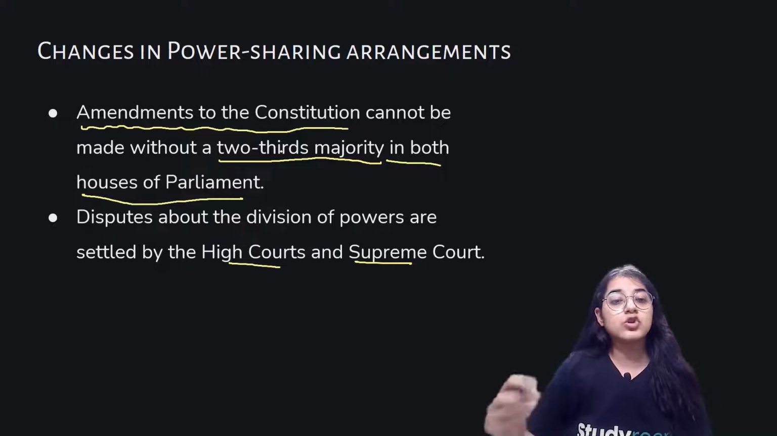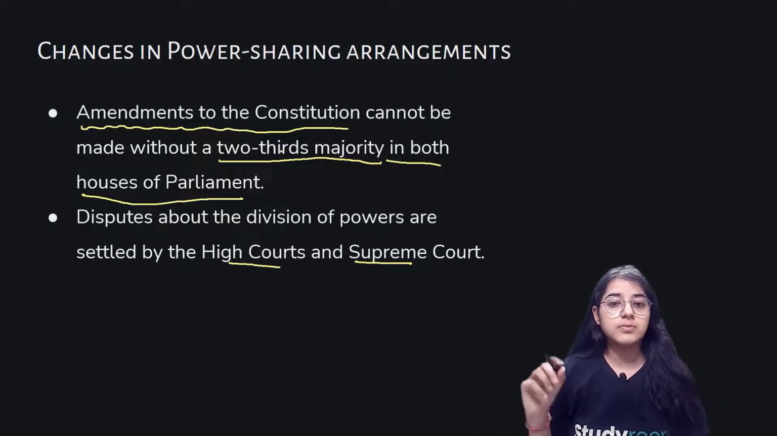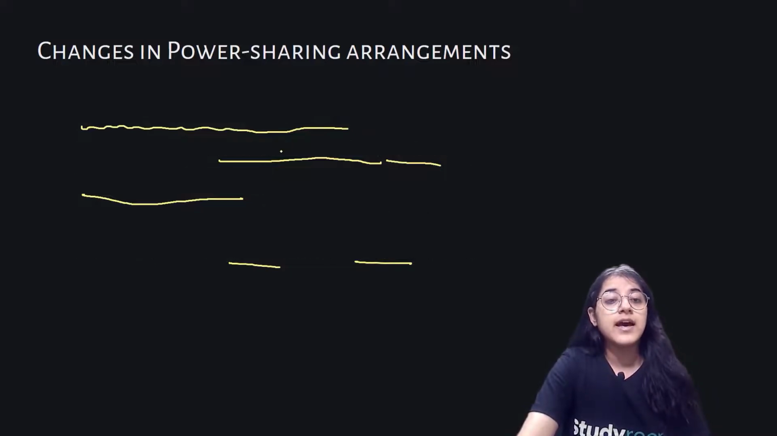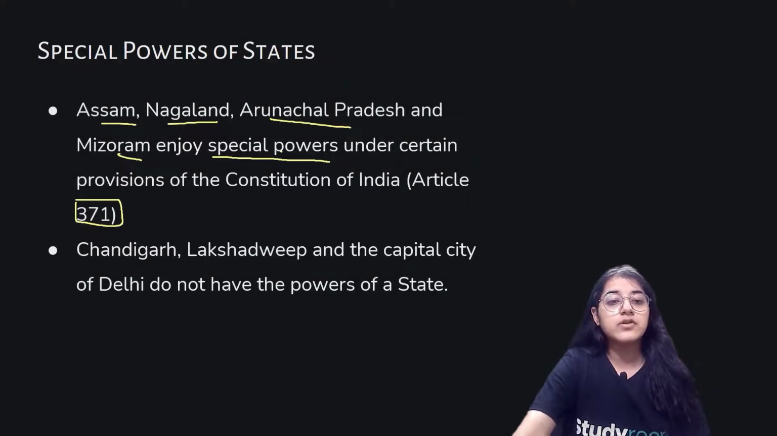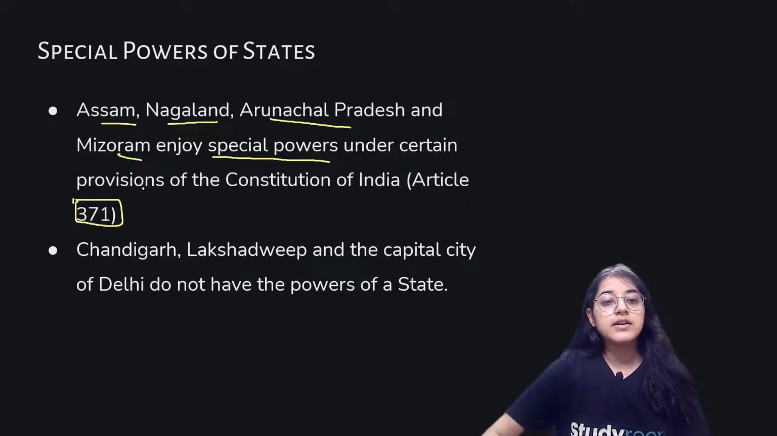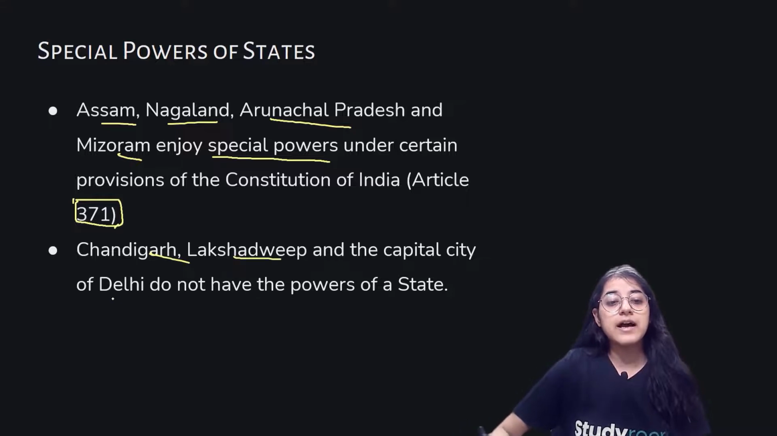Amendments occur by the 2/3 majority of both the houses of the parliament. This is very mandatory. Amendments cannot occur without the 2/3 majority in both the houses of the parliament. And then we got to know that Assam, Nagaland, Arunachal Pradesh and Mizoram enjoy special powers under Article 371. Earlier, Jammu and Kashmir also used to, but now it doesn't happen. Chandigarh, Lakshadweep and Delhi do not have the powers of the state. Why? Because they are union territories basically.